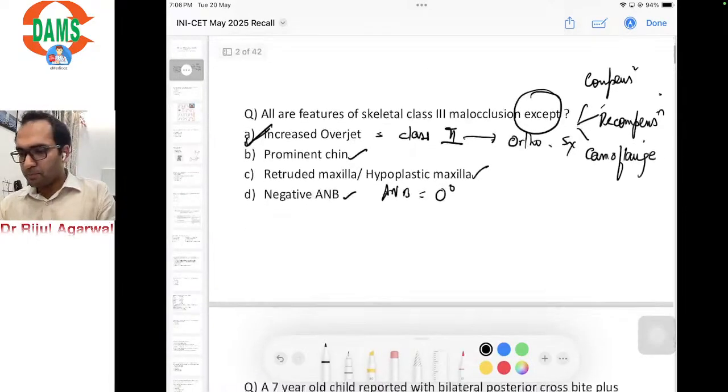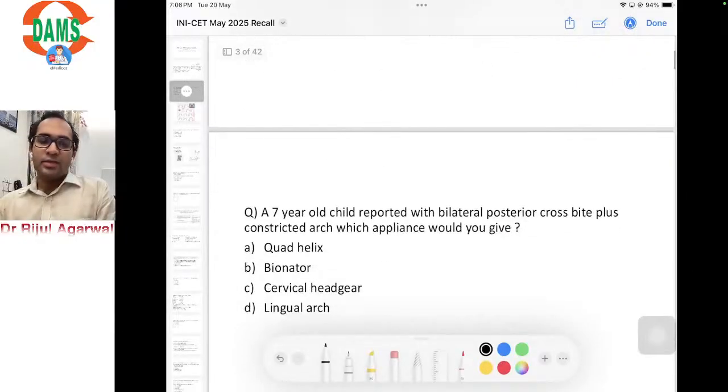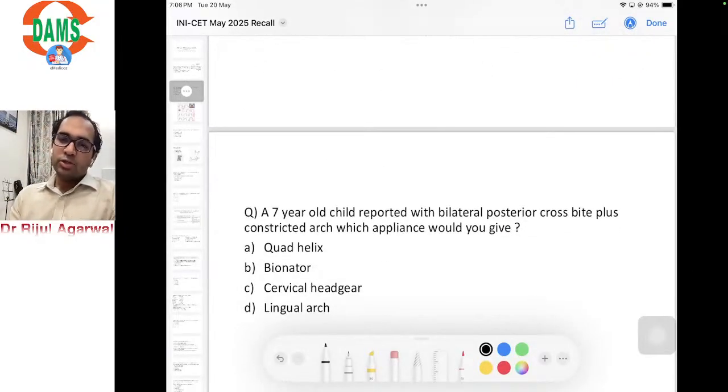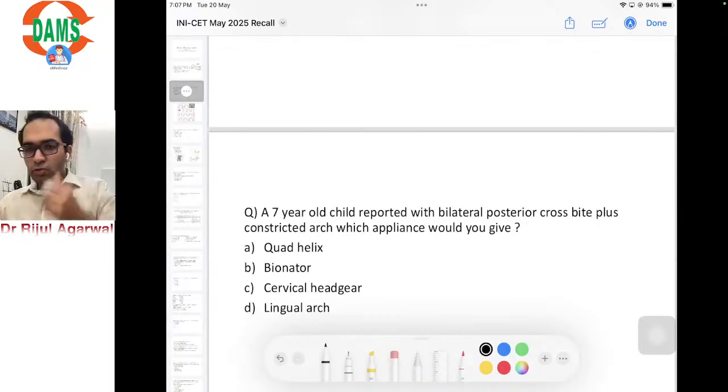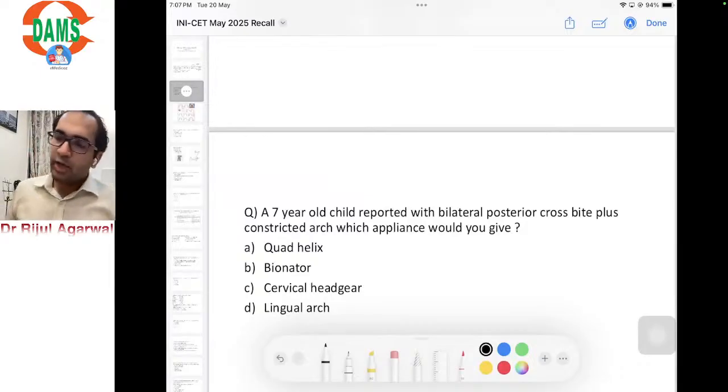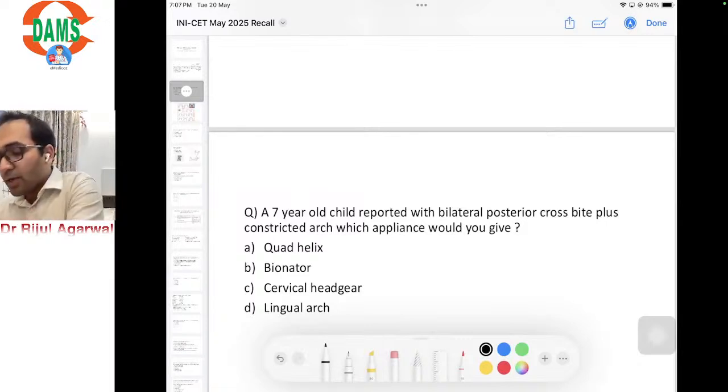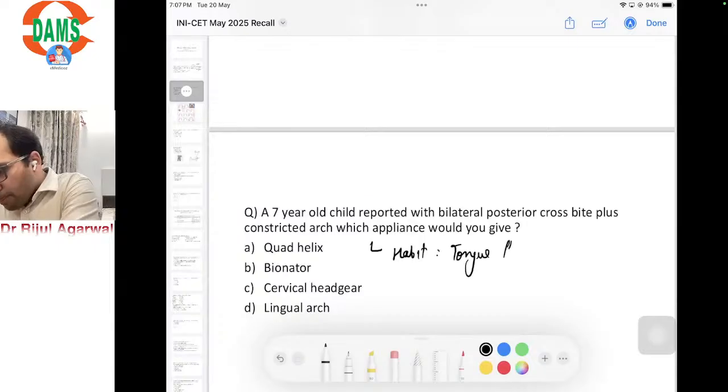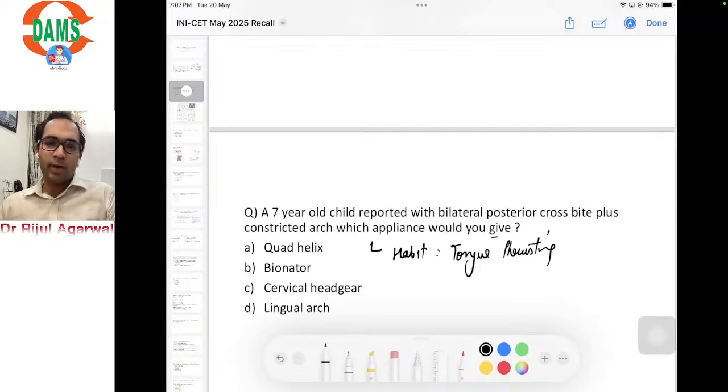Okay, next question. A 7-year-old child reported with bilateral posterior crossbite plus a constricted arch. Which appliance would you give? Now students, if any one of you could help me with this question. Some students said that there was a habit also mentioned in the question, that the patient also had a habit of tongue thrusting. If any one of you can recall whether this was part of the question or not, it will be of great help.